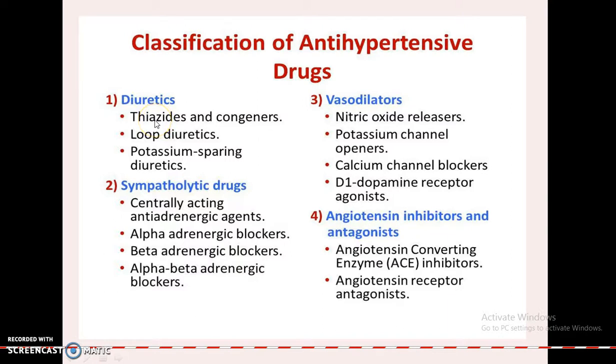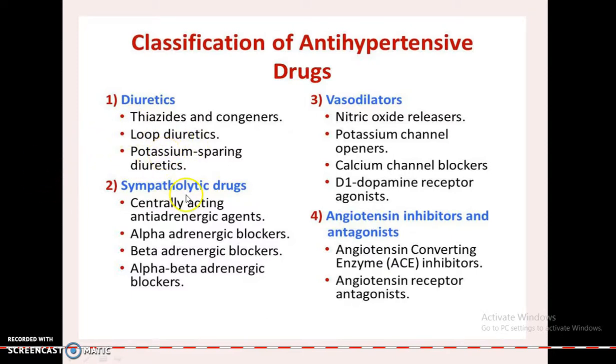Coming to the diuretics, they affect the kidney, because the kidney and heart are usually interlinked to maintain blood pressure with one system called the renin-angiotensin system. So in cases of high blood pressure, the renin-angiotensin system is relevant to consider for treatment. For example, thiazide diuretics, loop diuretics, and potassium-sparing diuretics.